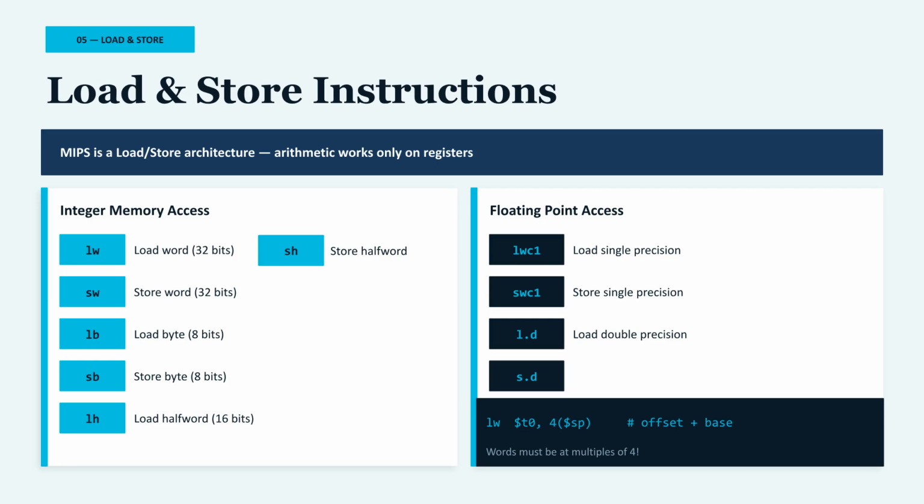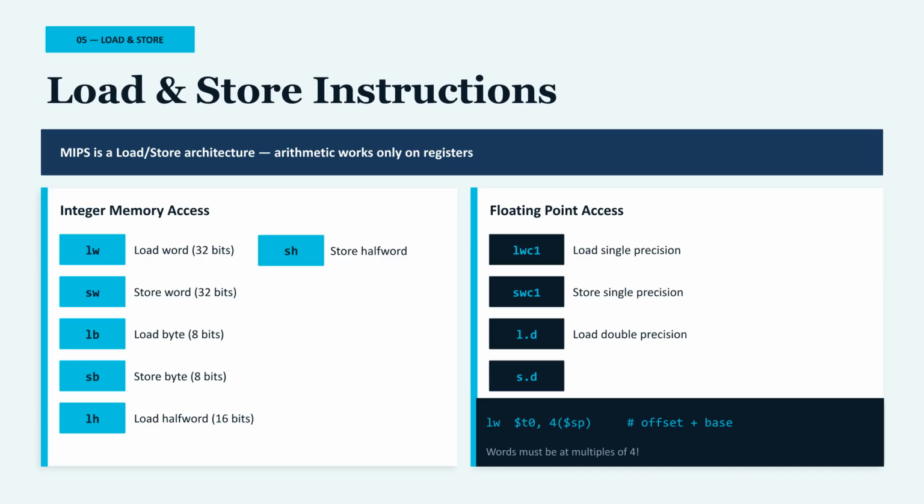Load byte, load halfword, and their unsigned versions. Store byte and store halfword. For floating points, we have separate instructions: load word to coprocessor 1, or lwc1, loads a single precision float, and store word from coprocessor 1, or swc1, stores it. For double precision, we use l.d and s.d.